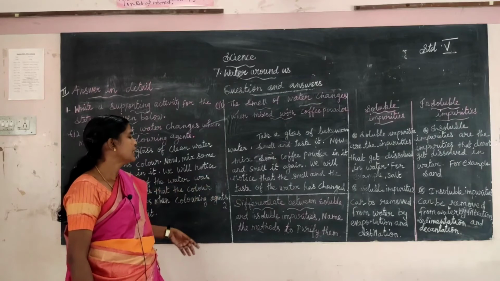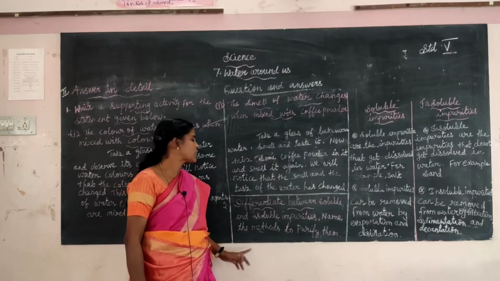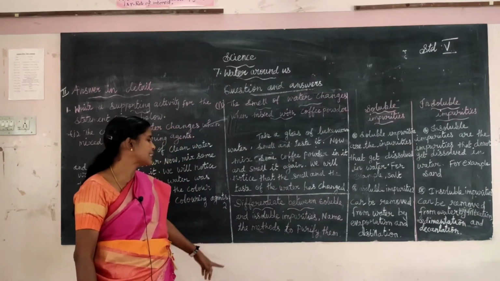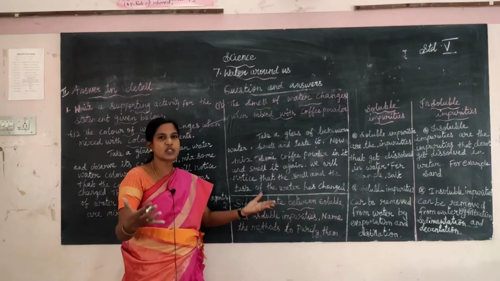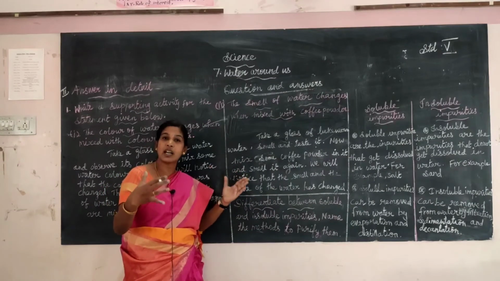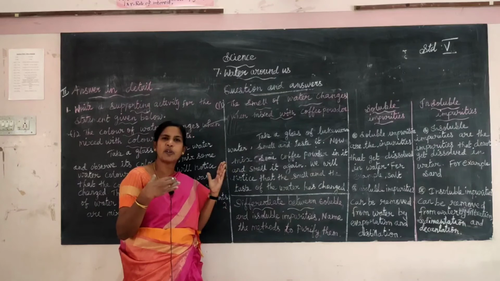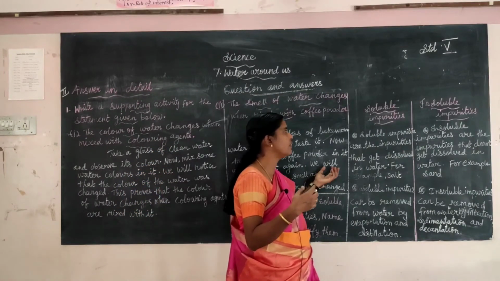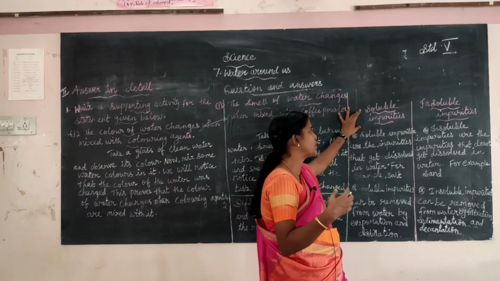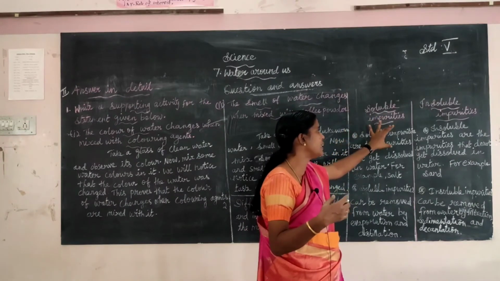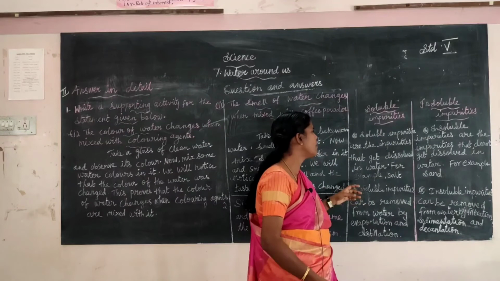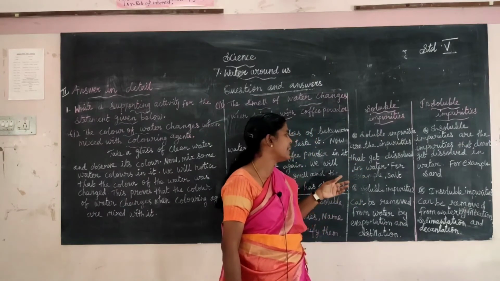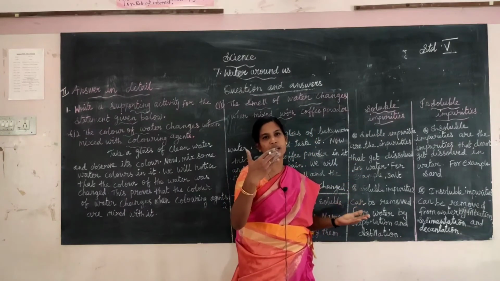Okay children, next one: differentiate between soluble and insoluble impurities. Name methods to purify them. Soluble impurities means they are dissolved in the water. Insoluble impurities are not dissolved in the water. They do not dissolve in water. We have to write the difference between the two. Soluble impurities are the impurities that get dissolved in water.